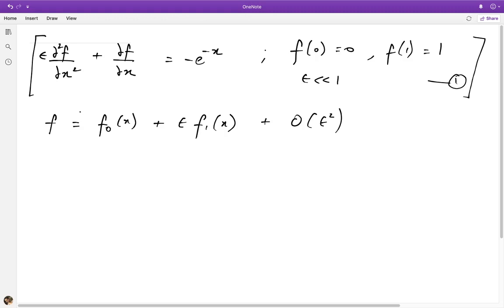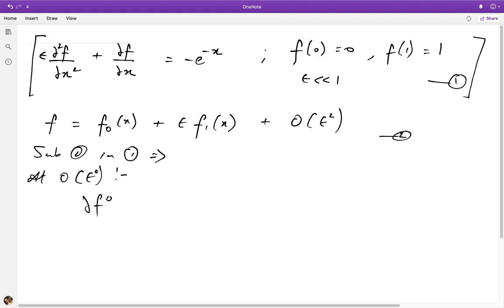Of course, everything we do from here can be carried on to higher orders. Alright, so now if we substitute the expansion 2 in 1, we get at leading order simply the equation that we obtain when epsilon goes to 0.